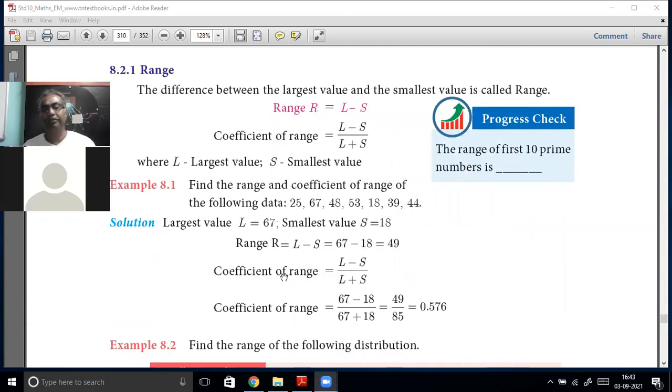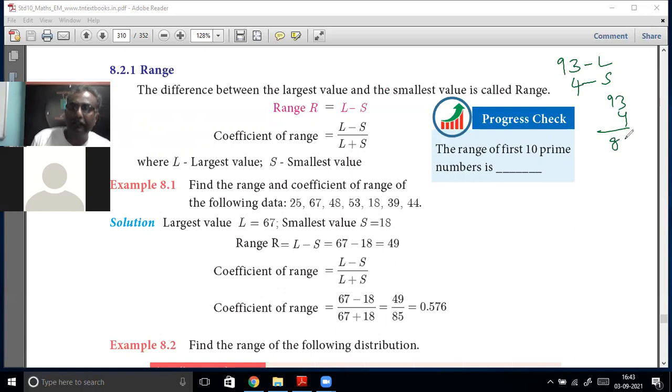Range is very simple. I already showed you what range is, so you can understand. The difference between the largest value and the smallest value is the range. That's all. In the previous example, this fellow had a score of 93, then he had scored 4. So this is the largest value, this is the smallest value. So 93 minus 4 is 89. That is the range. R is equal to 93 minus 4, which is 89. Very simple.